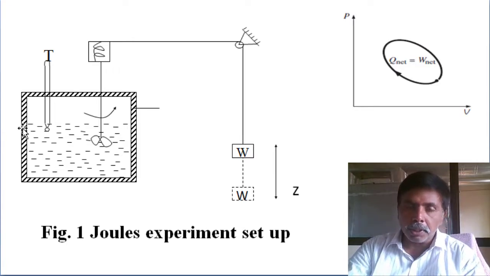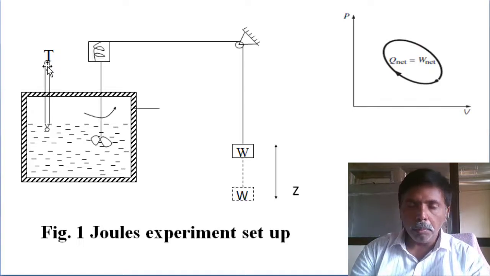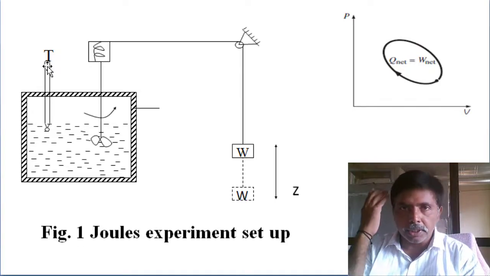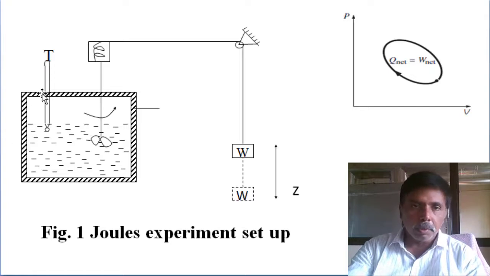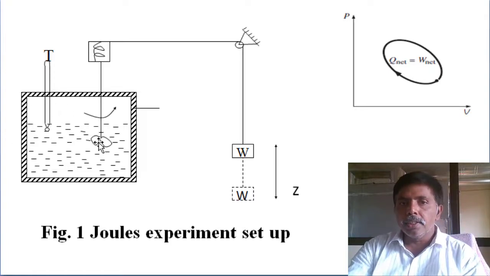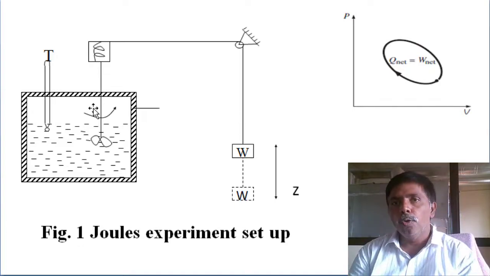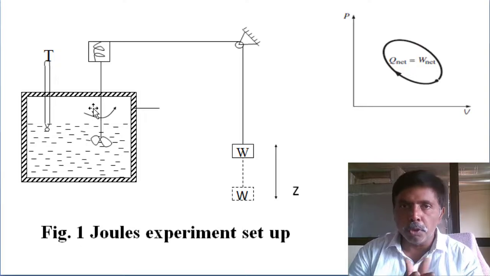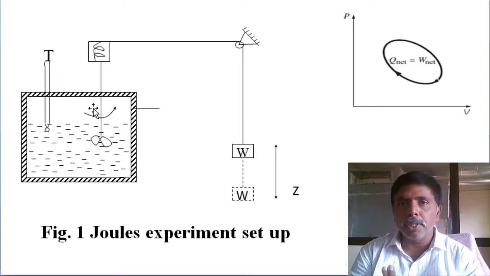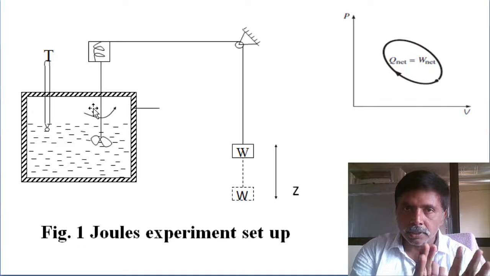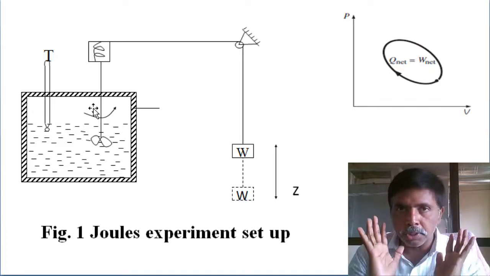For measurement of temperature, he used a mercury thermometer only, because this was his experiment in 1849. He inserted one stirrer connected through a pedal wheel with the counterweight. Once this counterweight is moving, stirring operation will occur inside the vessel. We know once we are stirring, temperature rise will automatically occur inside the vessel. So this is his experimental setup.